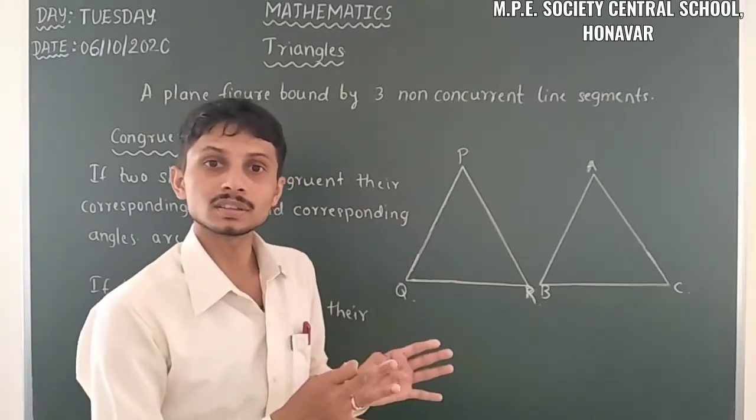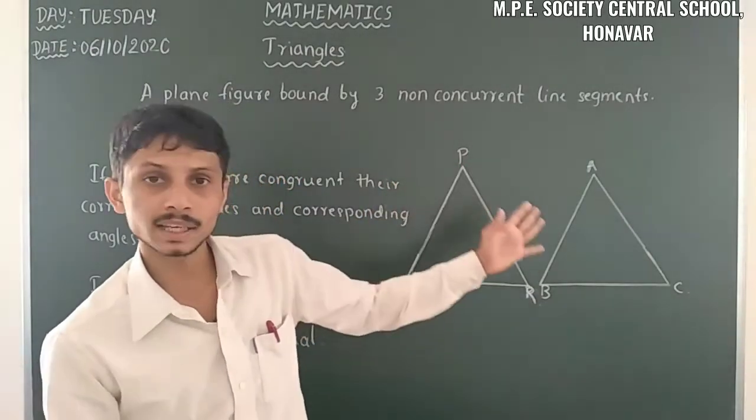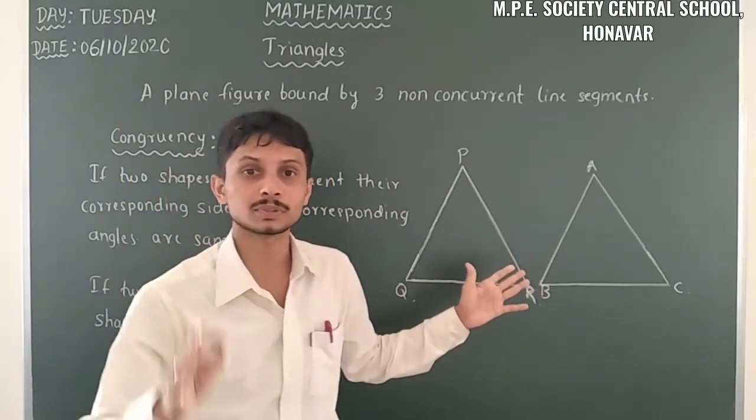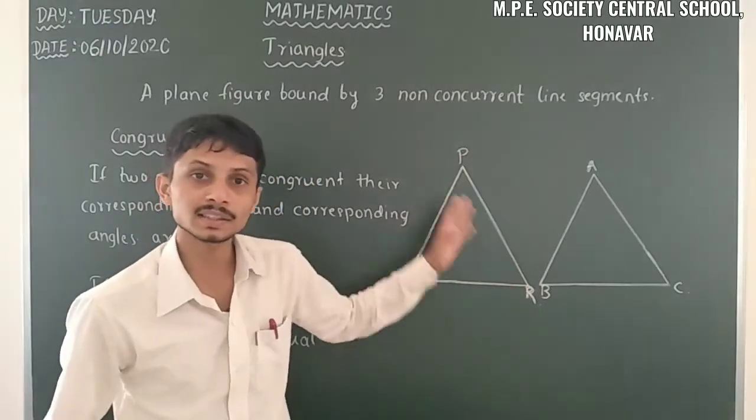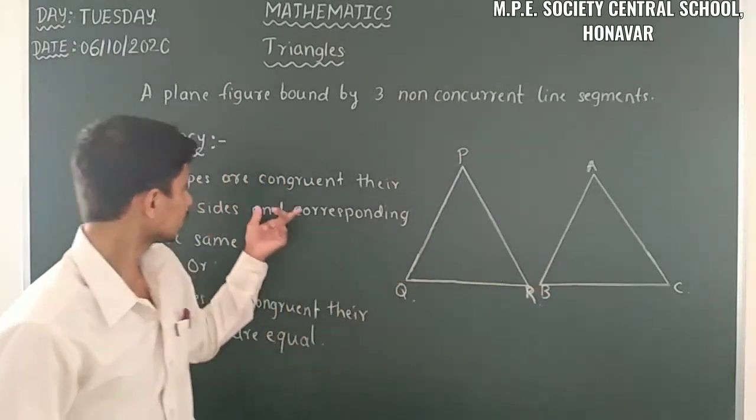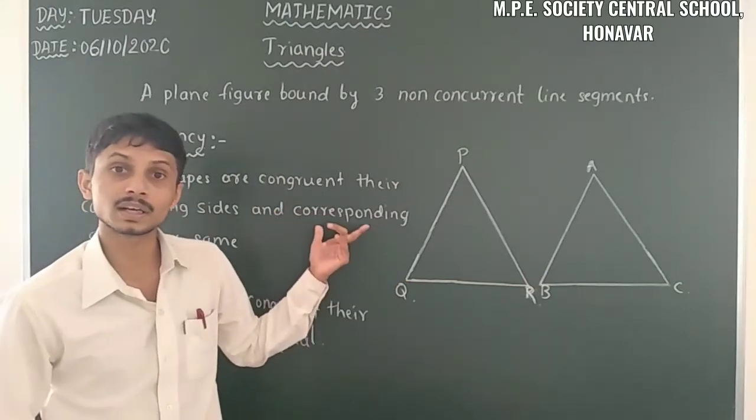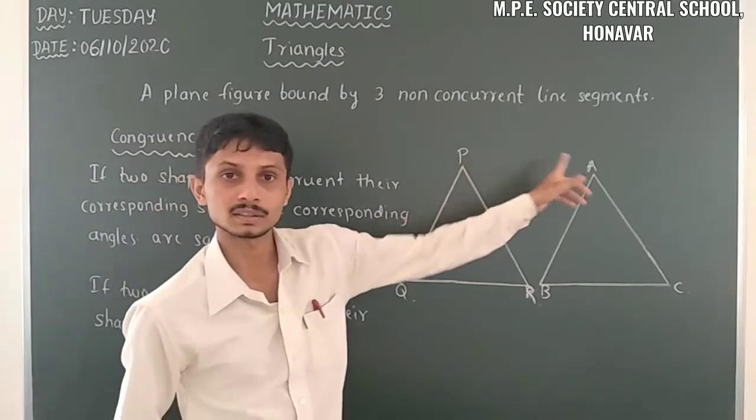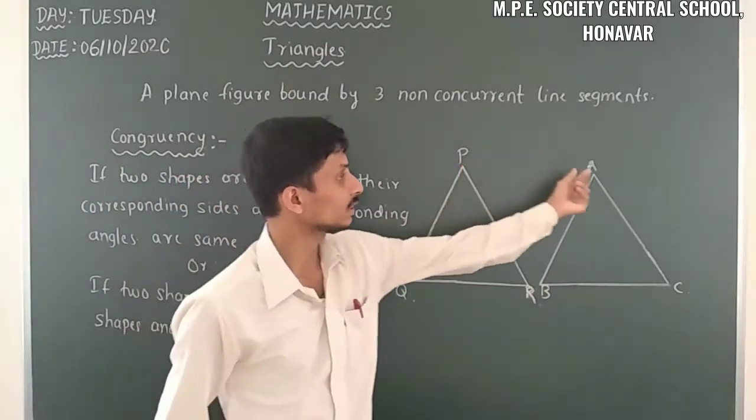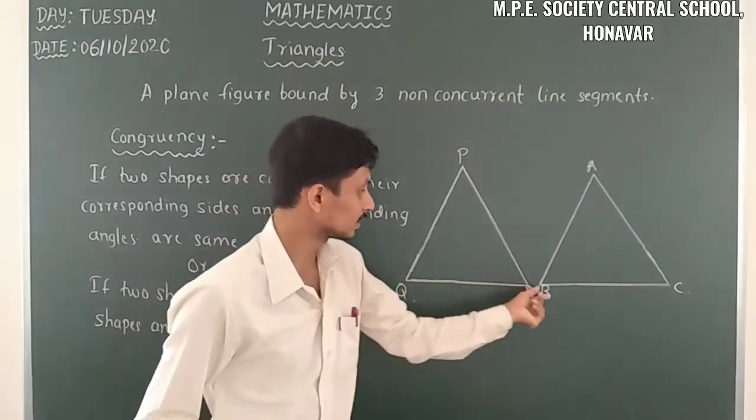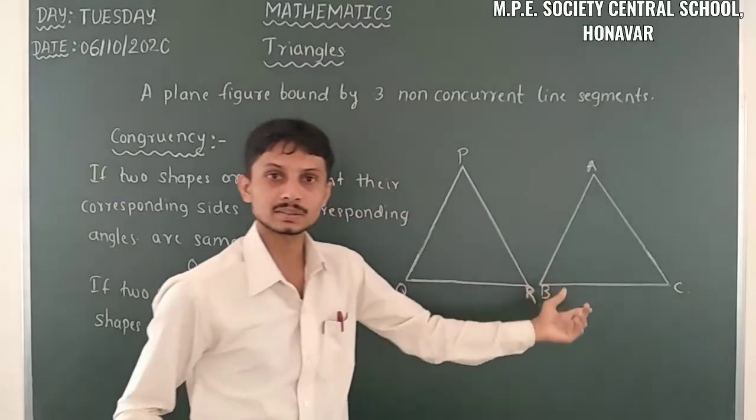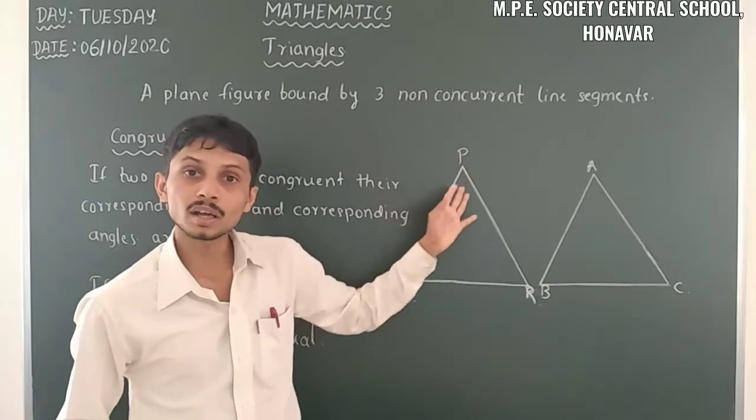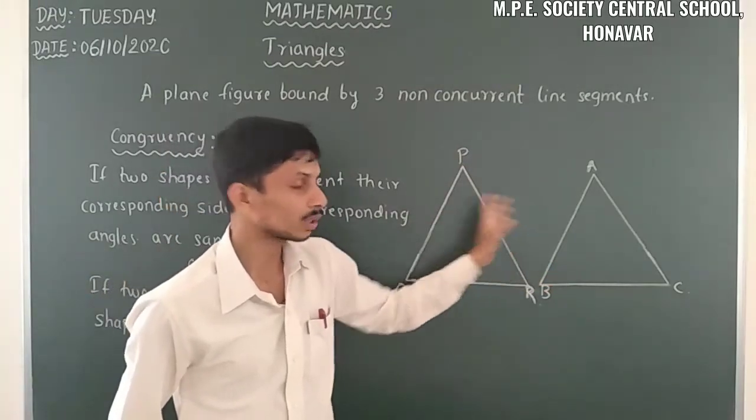That means we can't take it as similar, that means both just looking the same. No, not like that. Here we have to take that when two triangles or two shapes are congruent, their corresponding sides and corresponding angles are the same. So another term came here, corresponding. Here just observe the vertices: this vertex and this vertex, and this vertex and this vertex, are the same. Here PQ is equal to AB, those two are corresponding sides.